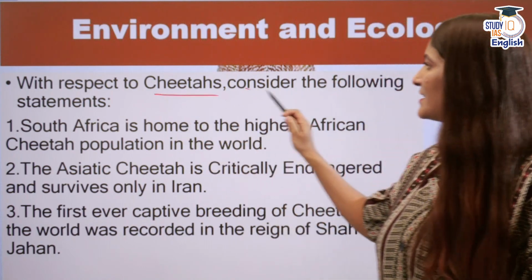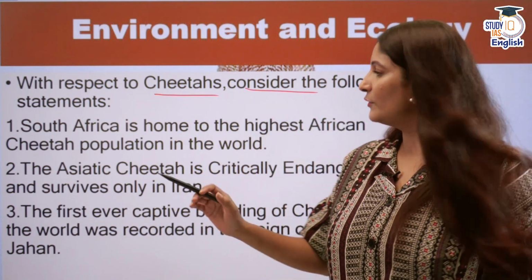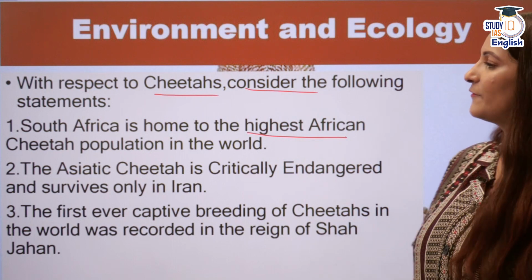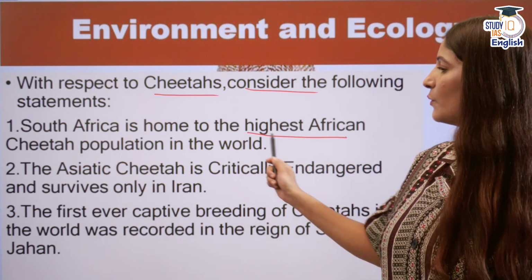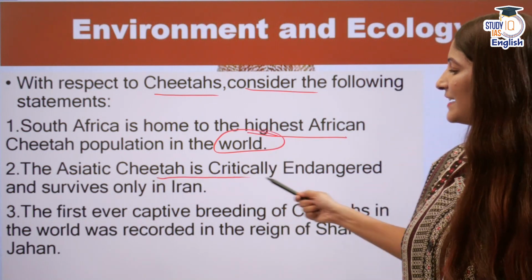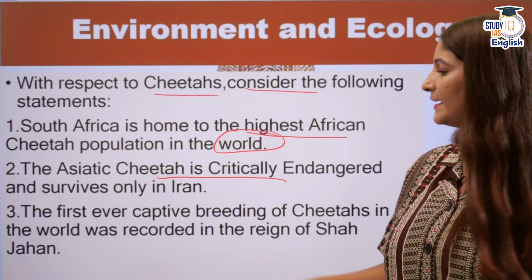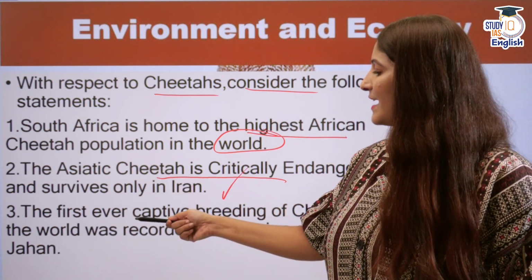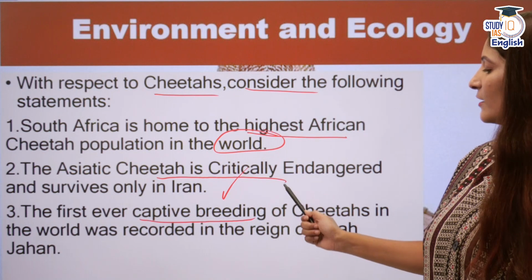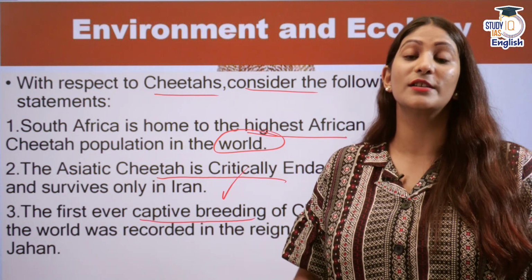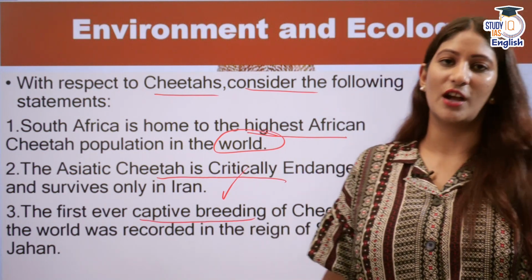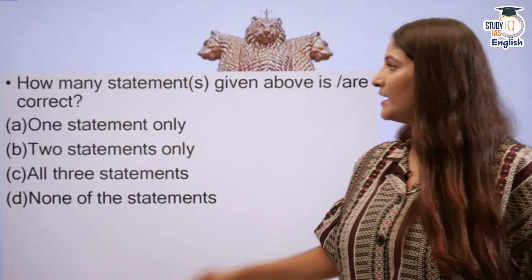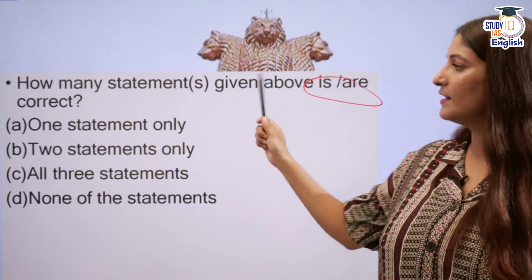With respect to cheetahs, consider the following statements. South Africa is home to the highest African cheetah population in the world. The Asiatic cheetah is critically endangered and survives only in Iran. And the first ever captive breeding of cheetahs in the world was recorded during the reign of Shah Jahan. Okay, so we have to select how many statements is or are correct.